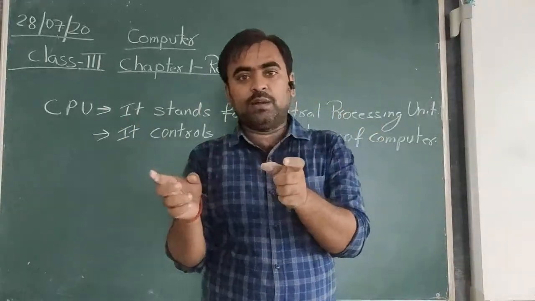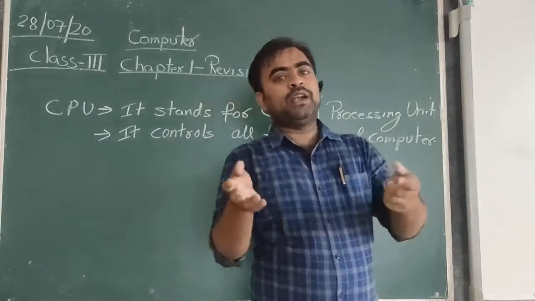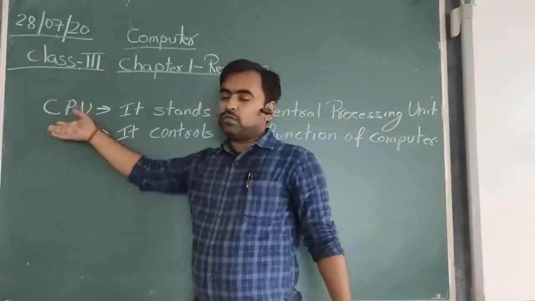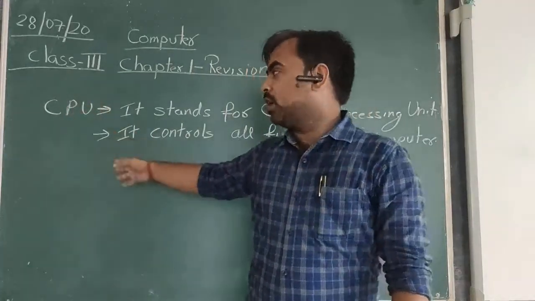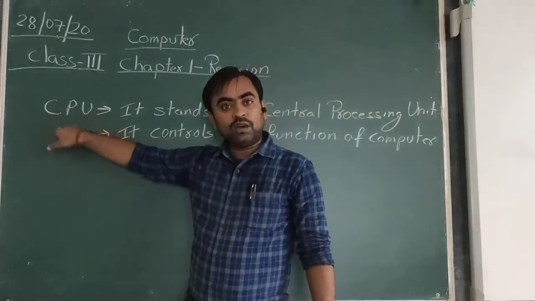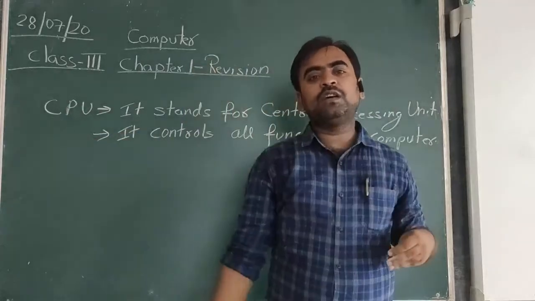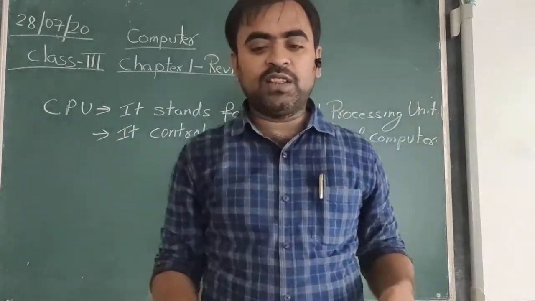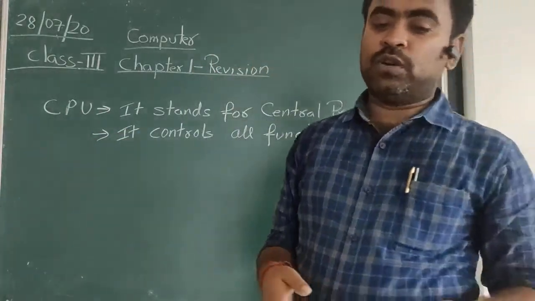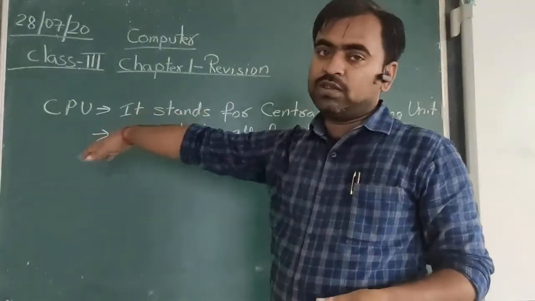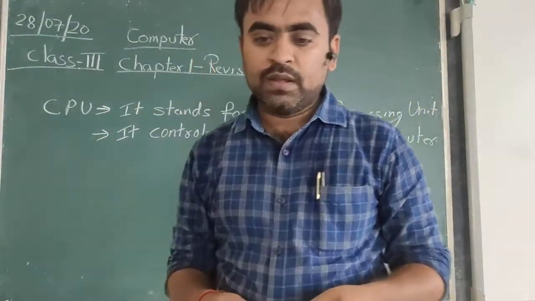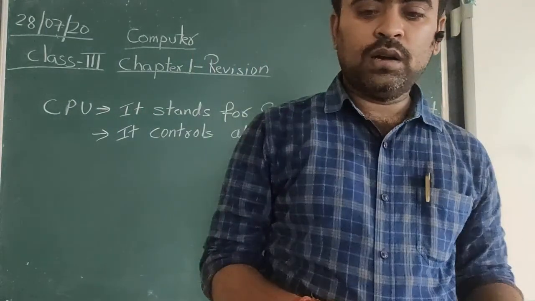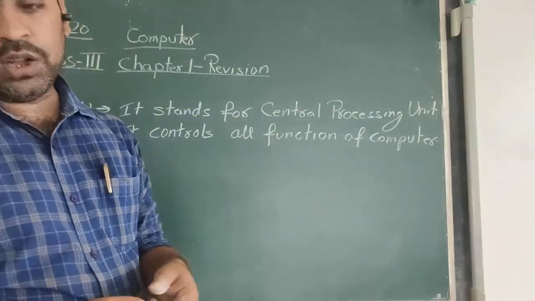It has to add the numbers, so it needs two numbers. It asks for the input, and as the user gives the input, it performs the calculation and then gives the result. So each and everything done by the computer is performed through the CPU itself.